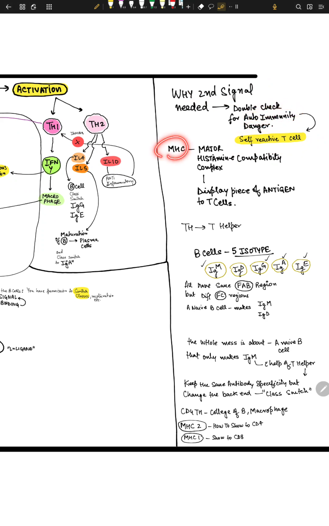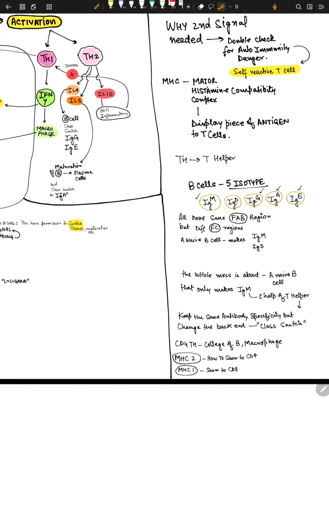What is MHC? MHC is major histocompatibility complex. It's like a display piece for your antigen to T cells. Thymus, where is thymus? Thymus is like a school for T cells. T cells go to thymus and get educated, and later on T cells are the teachers themselves. Okay, so that's the concept. What is TH? Here you see TH is T helper.